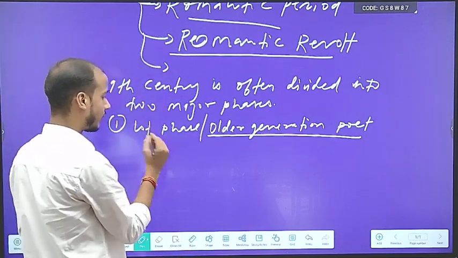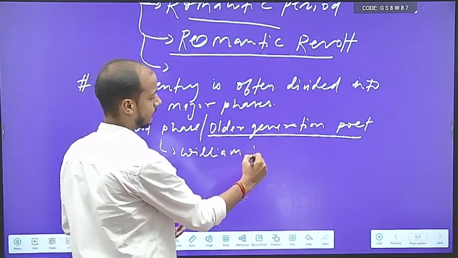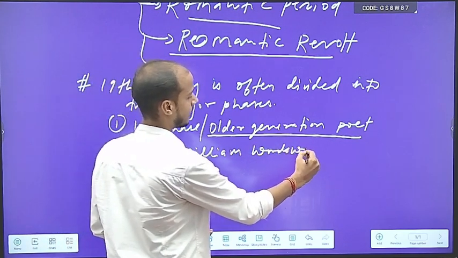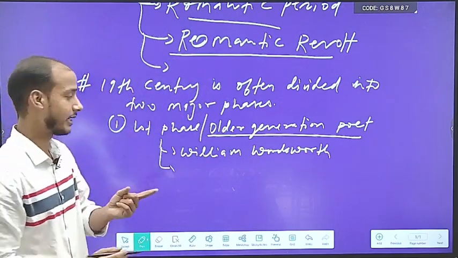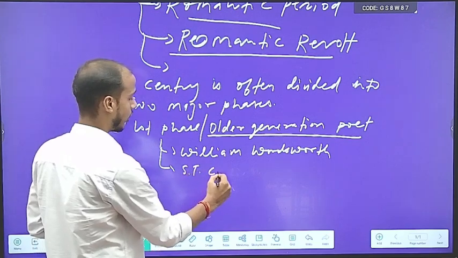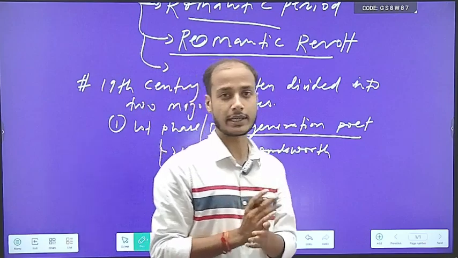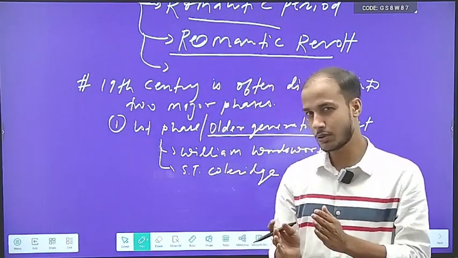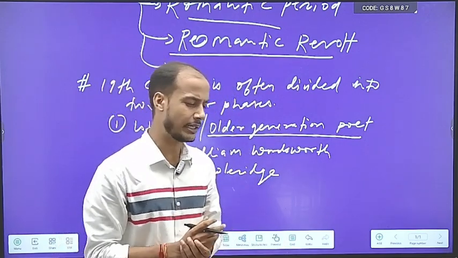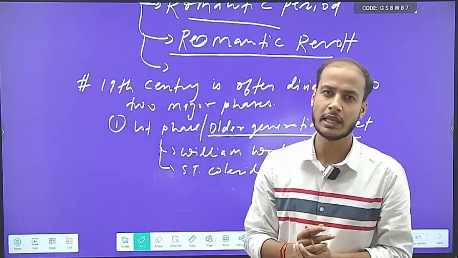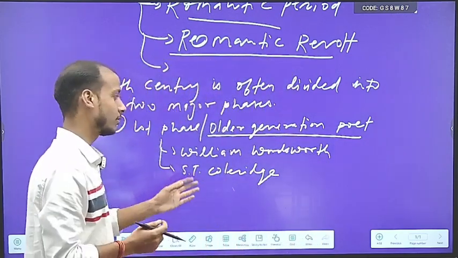So basically in the first phase, the poets are William Wordsworth, and the second major poet of the first phase romantic is S. T. Coleridge. These two poets you should never forget when we talk about the romantic age, because the romantic age basically begins from here. And these two poets have contributed enormously and tremendously in the field of literature, if we talk about the value, if we talk about the contribution of these two poets.